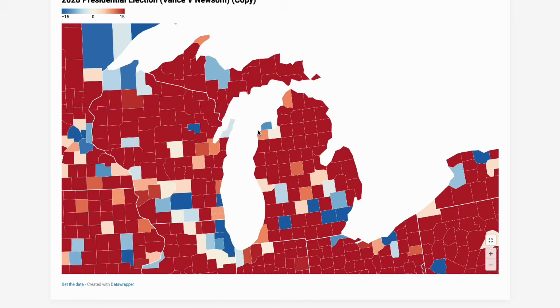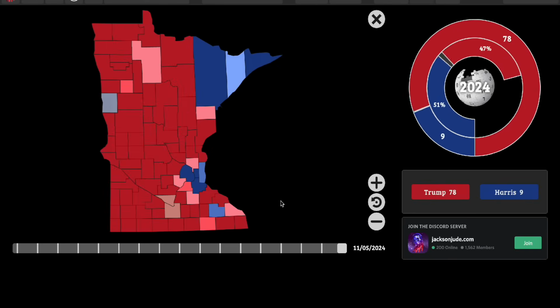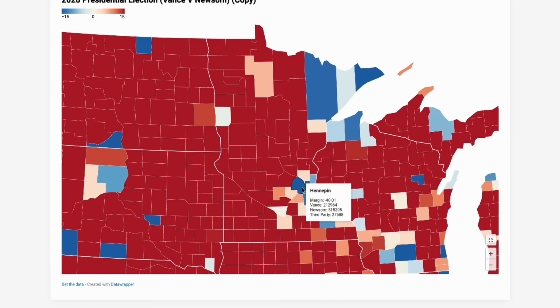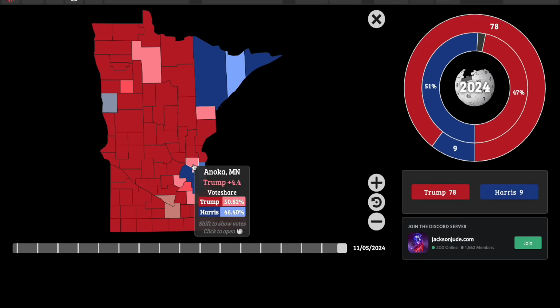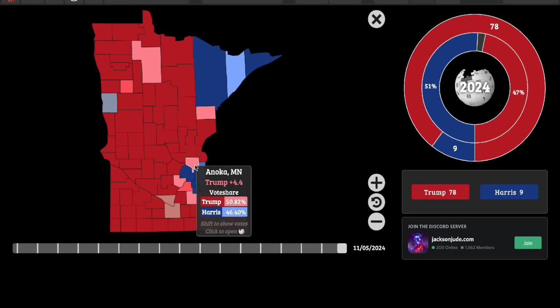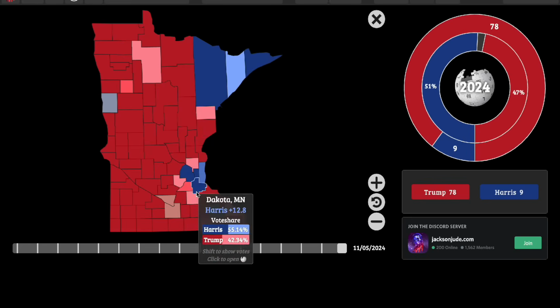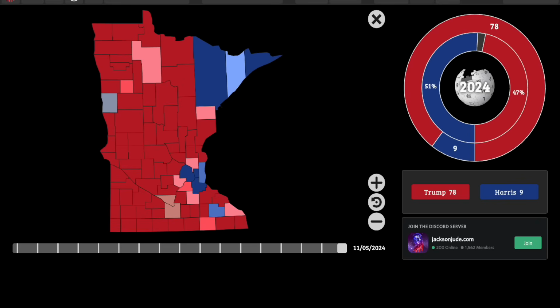When you look at the state again, these counties are just so. Hennepin County, D plus 42 here shows up as D plus 40. So the city areas actually get a little bit closer. What ends up happening though is these suburban areas surrounding it actually get more Democrat. So you clearly see this gets a little bit closer. Carver County is R plus 5. Here it's R plus 5.5. So they get slightly more Democratic. And because of that, they kind of offset the gains that are made.